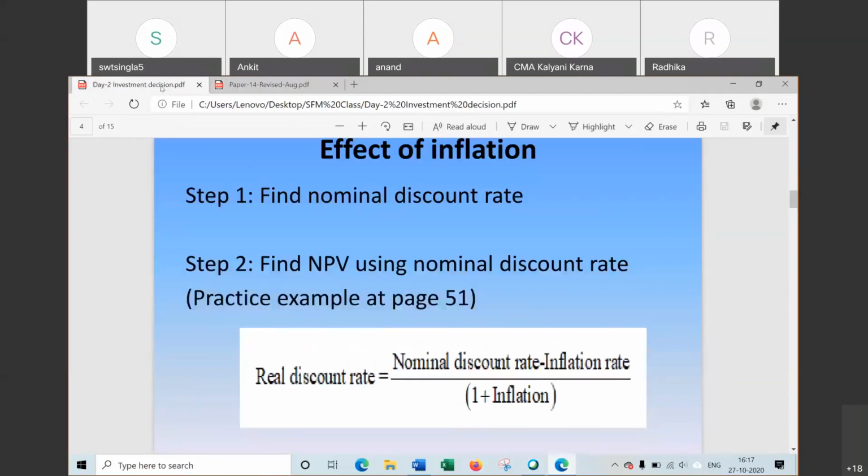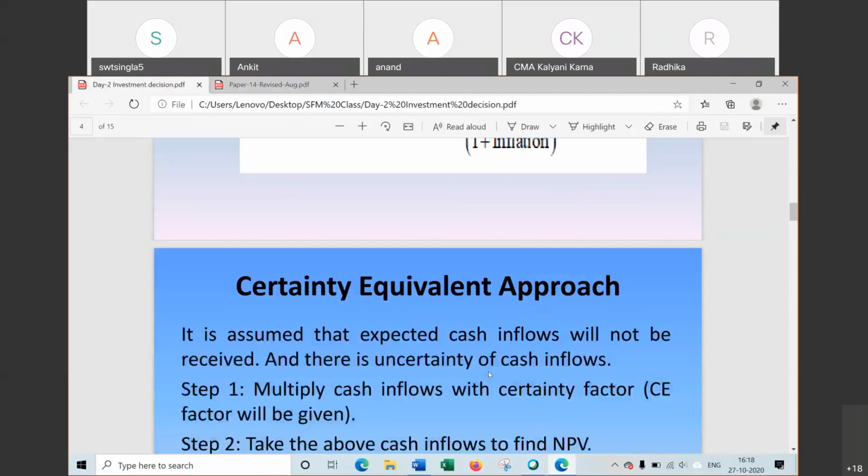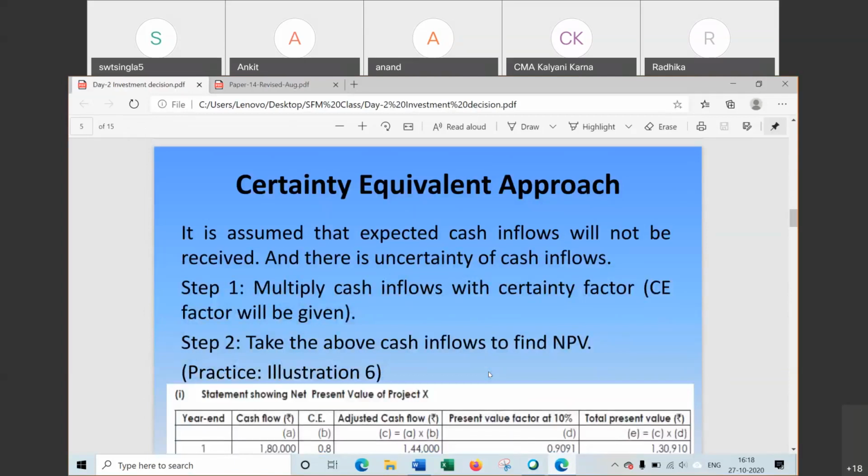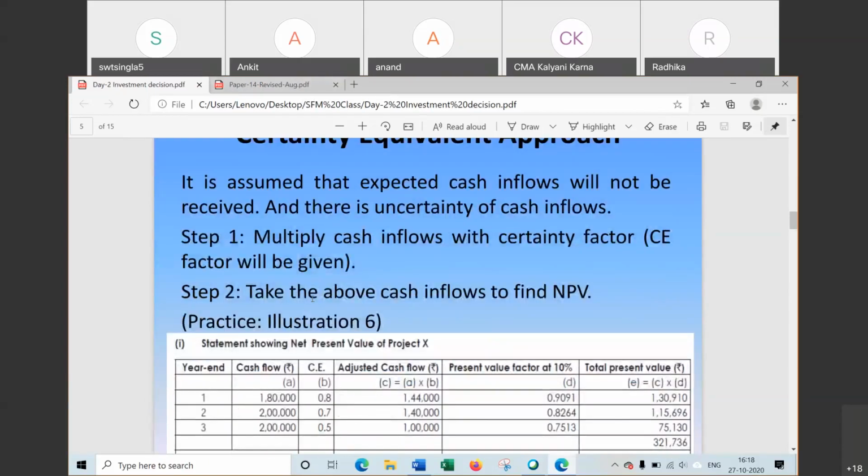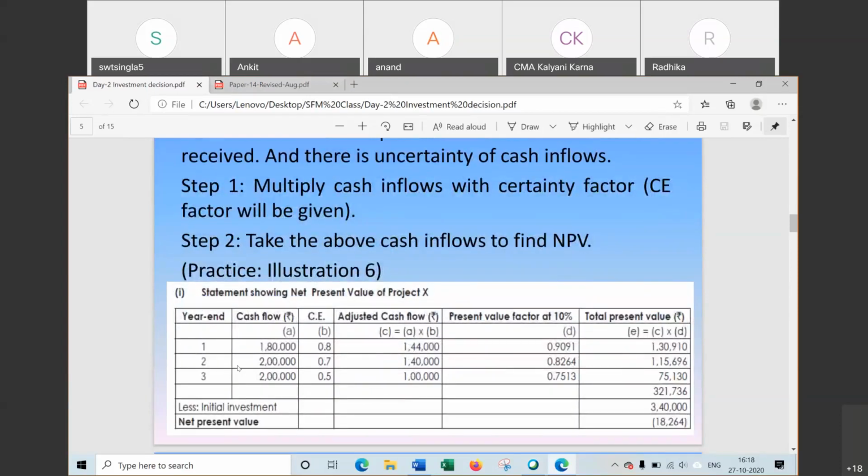Any doubt? Then let us move to the next method, certainty equivalent approach. It means certainty equivalent. We have to make uncertain cash flow certain. That is the certainty equivalent approach, a very easy method. Here we take the cash flow. Cash flows are given. The certainty equivalent factor will be given. We have to multiply the cash flow with the certainty equivalent factor.